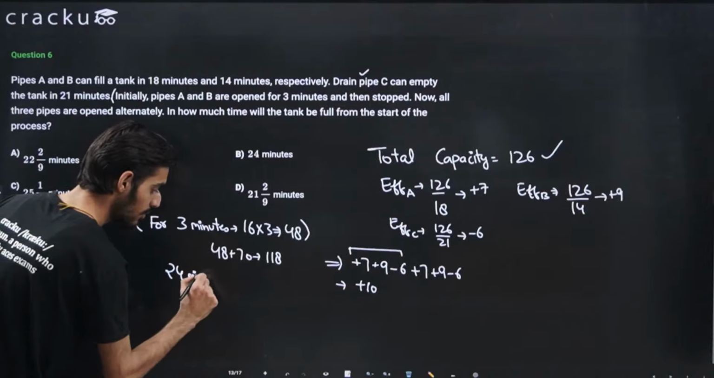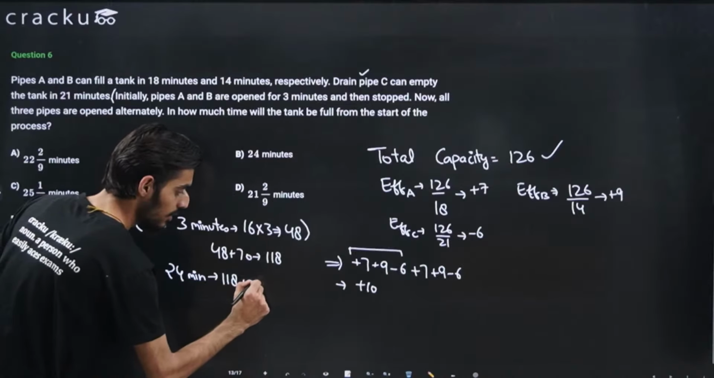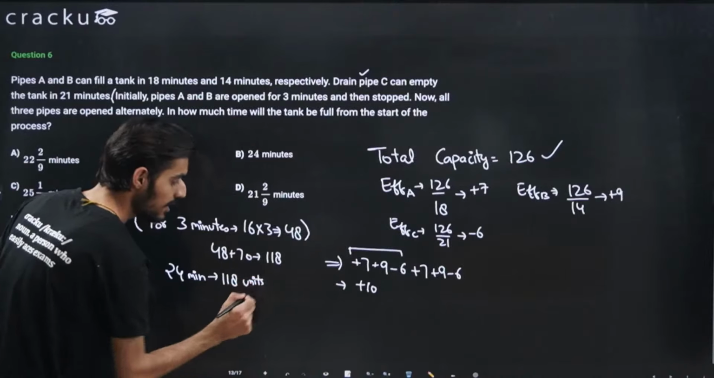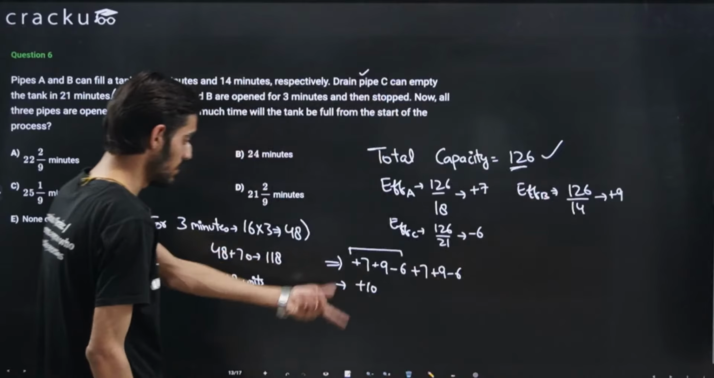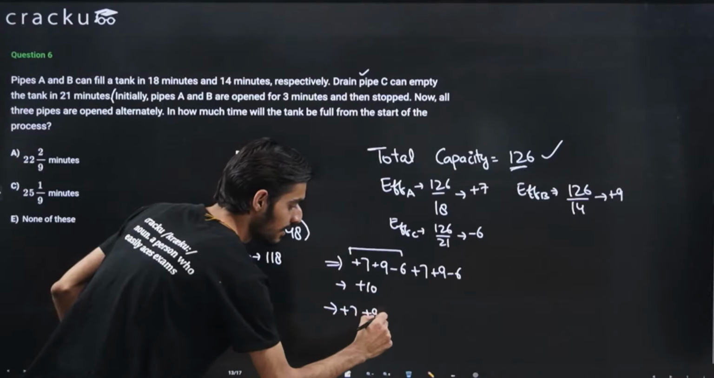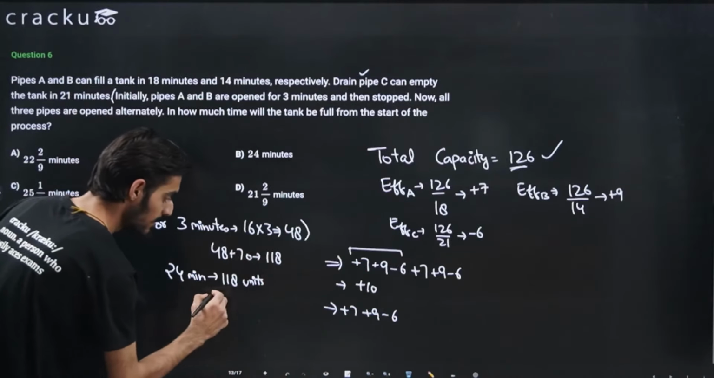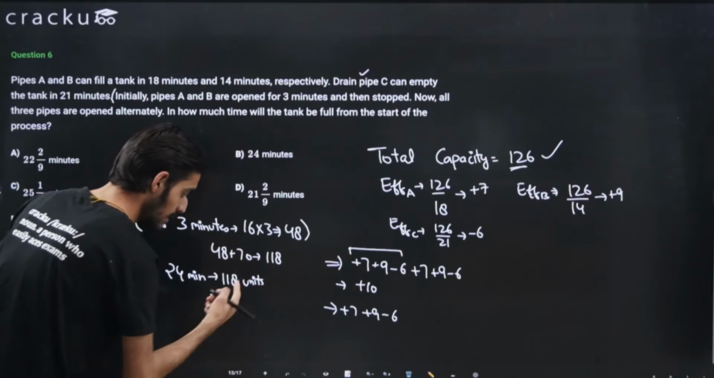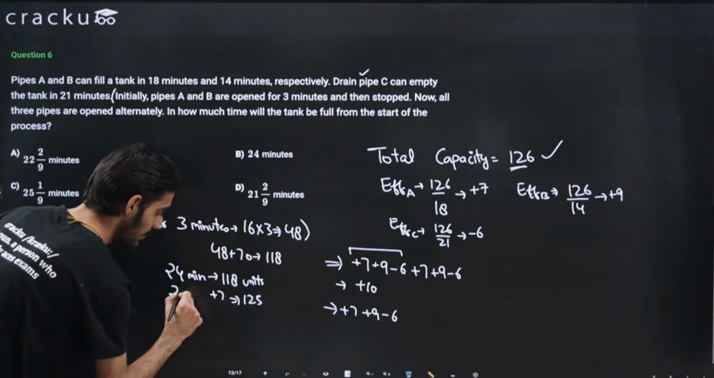So after 24 minutes, 108 units is done. I'm denoting it by units. Now still, because the capacity is 126, for the next cycle, again plus 7, plus 9, and minus 6. This will keep on repeating. So for the next 1 minute, it will be plus 7. That will come out to be 125, right? So now the time is 25 minutes.